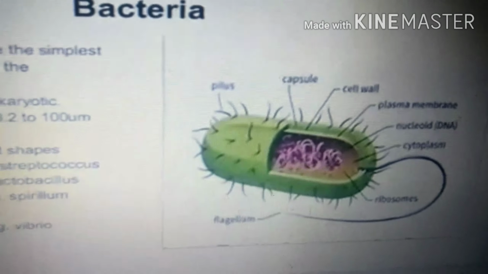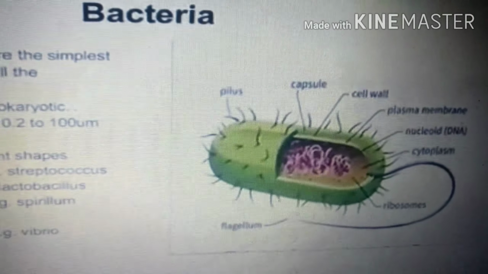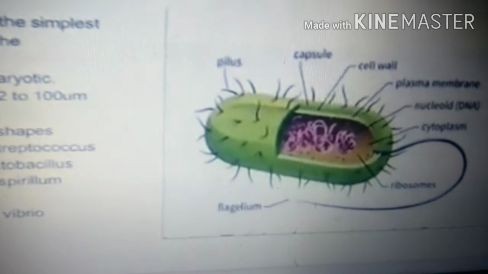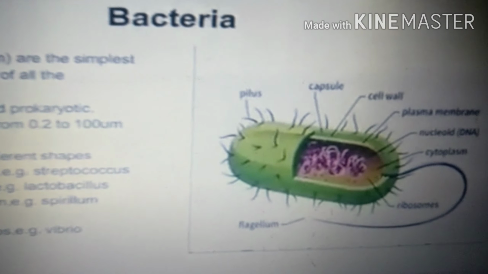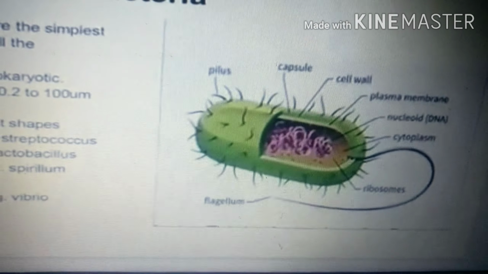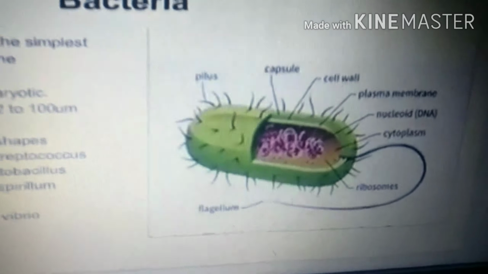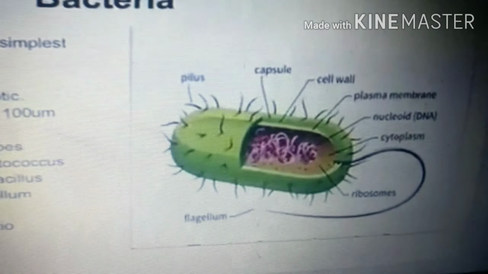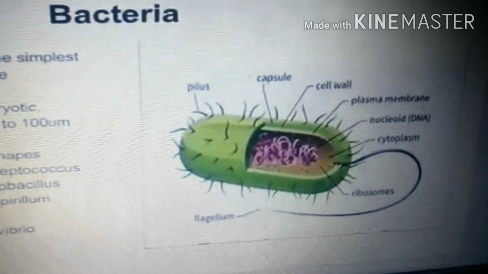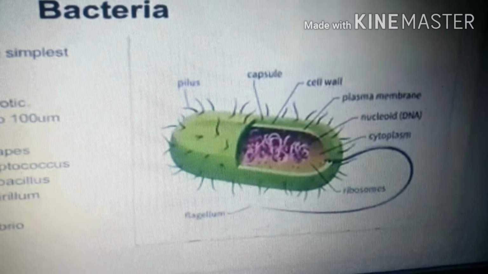Now first let us talk about bacteria. The structure of bacteria is the simplest, and they are the most abundant of all the microbes. Mostly they will be found everywhere, and a single one is known as a bacterium. They are unicellular. What is unicellular? Which means single cell, and prokaryotic. Here the size of the bacterial cell varies from 0.2 to 100 micrometers or microns in size.